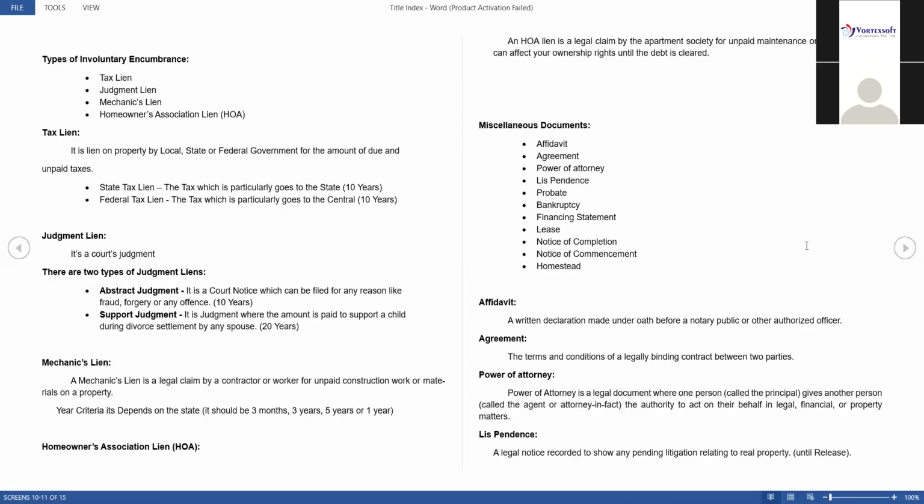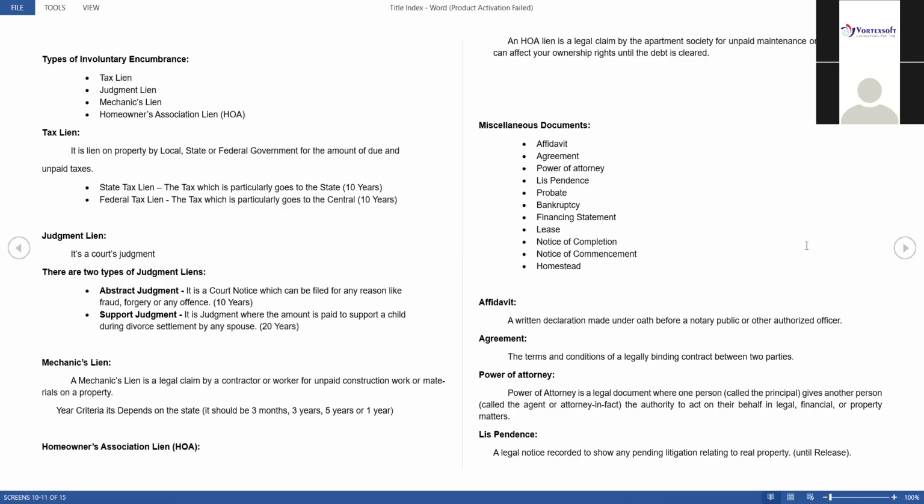Next one is agreement. What does agreement mean? Whatever we said in the affidavit, for that also we have rules and regulations, terms and conditions. For example, if I didn't pay within 1 year, what will happen? In that agreement, they will mention the rules and regulations, terms and conditions. If you didn't pay within 1 year, you have to pay some amounts, extra penalties, extra rate of interest. All these come in the agreement. So we call it an agreement.